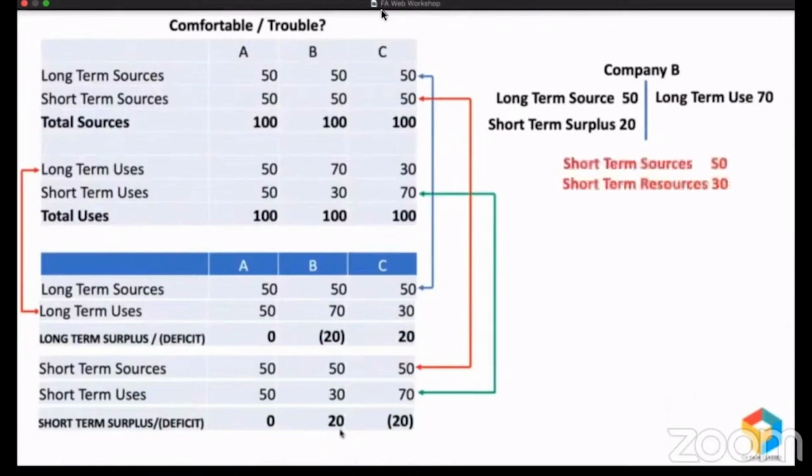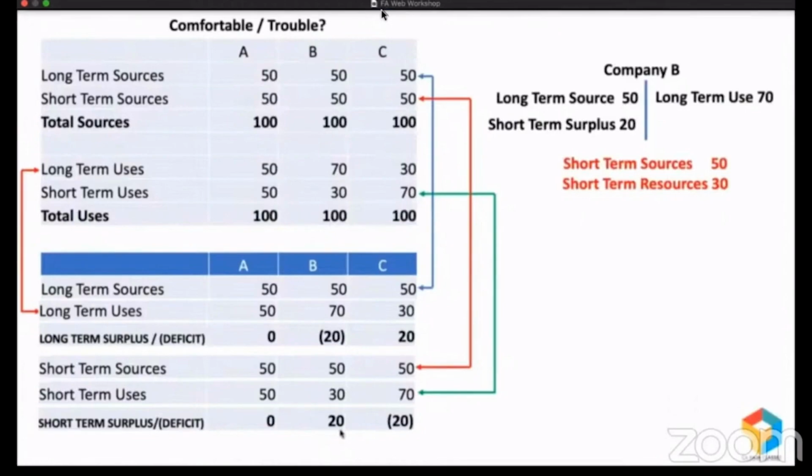Because company B raised a short-term source of 50 and their short-term resources are only 30. It means they are supposed to repay 50 million in 1 year. With that promise, they raised 50 million, but what they have done is they have created only 30 million worth of resources. They have simply diverted 20 million for long-term purpose. So within 1 year, they are supposed to repay 50 million, but they have resources of only 30 million with them. So whoever has given that 20 million, they'll go for legal action against this company for not fulfilling the obligation, for not fulfilling the promise.